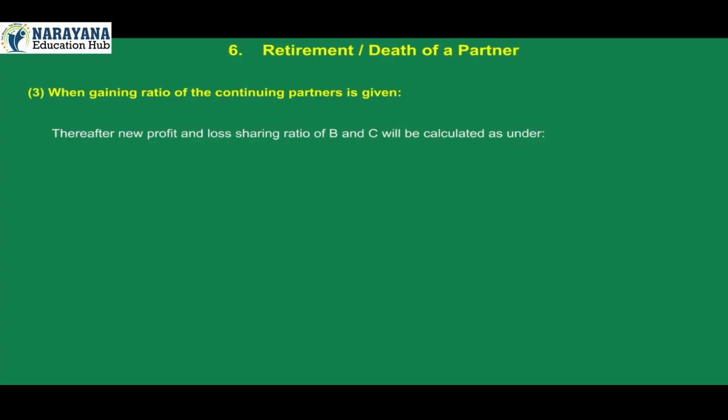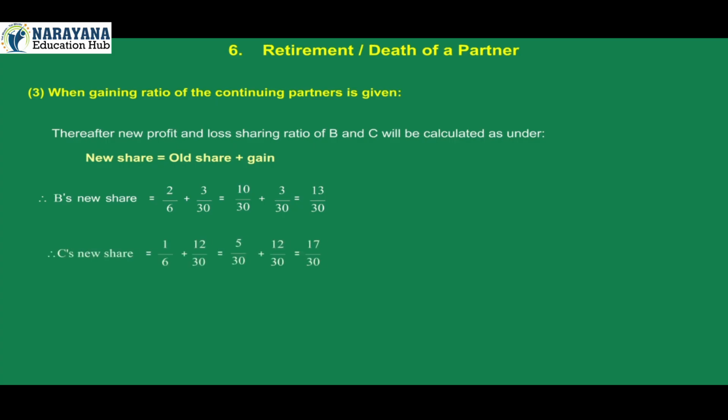Thereafter, the new profit and loss sharing ratio of B and C will be calculated as under. New share is equal to old share plus gain. Therefore, B's new share is equal to 2/6 plus 3/30, which is 10/30 plus 3/30, which is 13/30. C's new share is equal to 1/6 plus 12/30, which is 5/30 plus 12/30, which is 17/30. New profit and loss sharing ratio of B and C is 13:17.